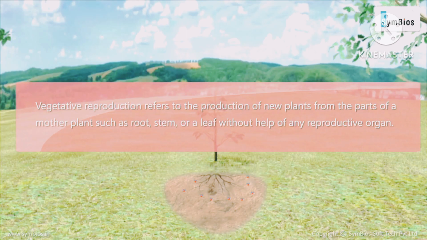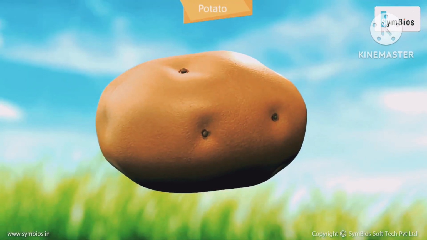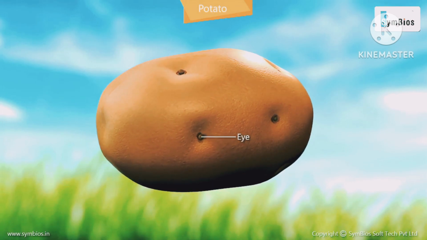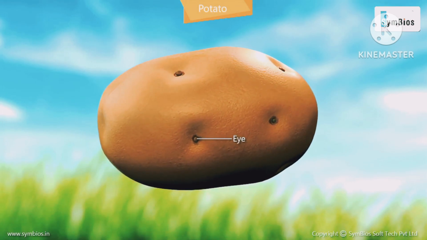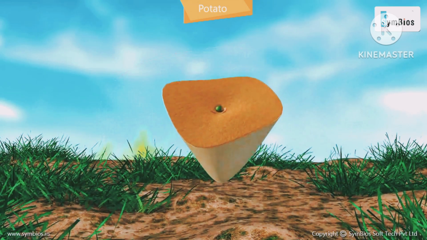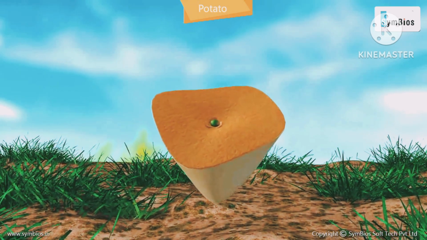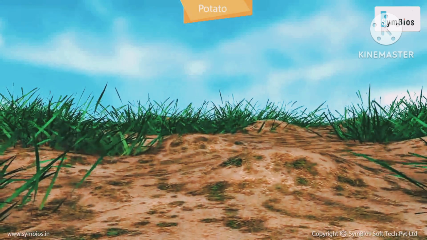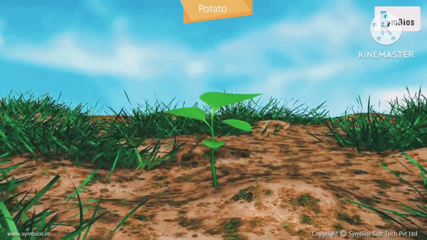Vegetative reproduction refers to the production of new plants from parts of the mother plant, such as roots, stems, or leaves, without the help of any reproductive organ. Potato. There are several buds present on the surface of a potato called eyes. A piece of potato with at least one eye on its surface is planted in the soil to develop a new plant.